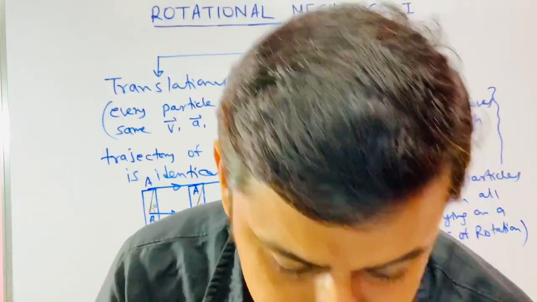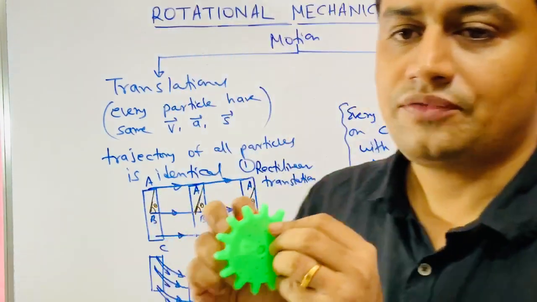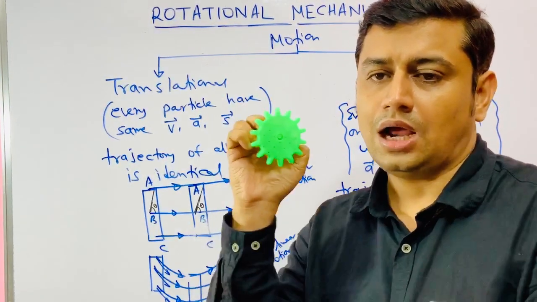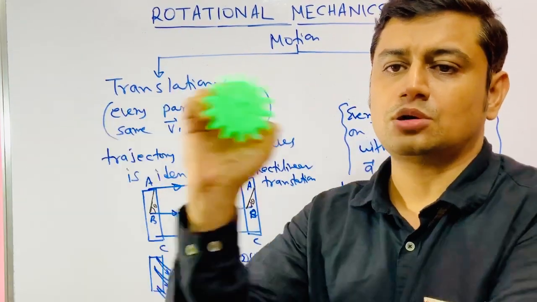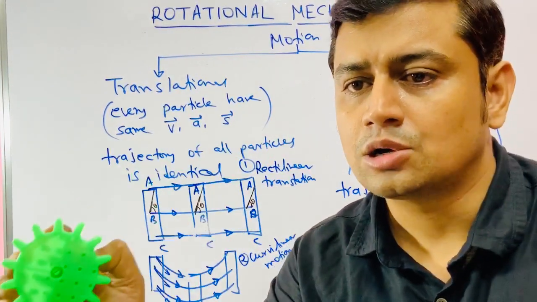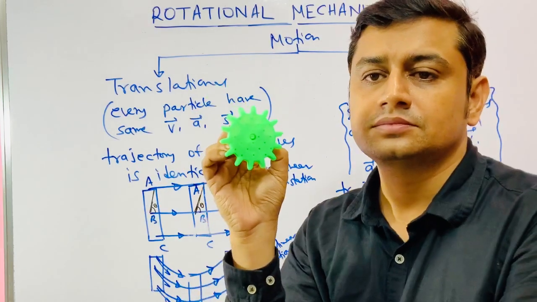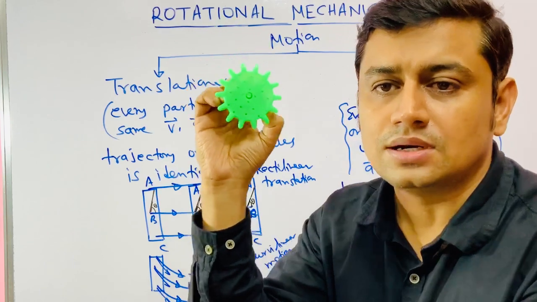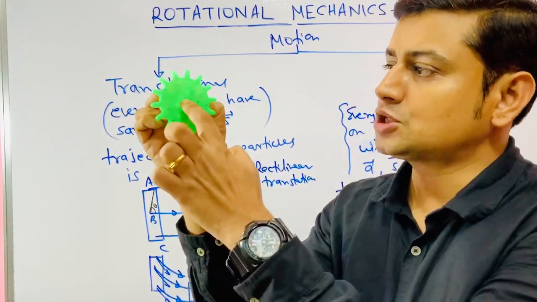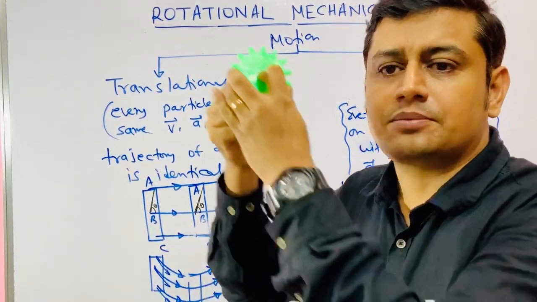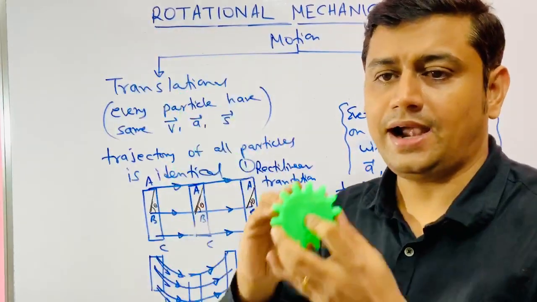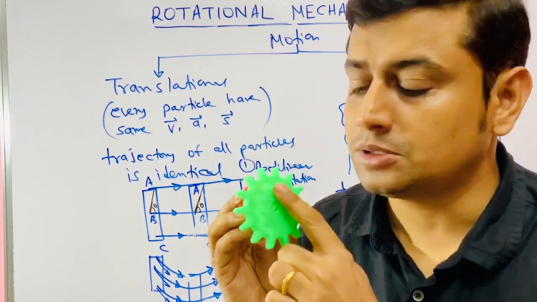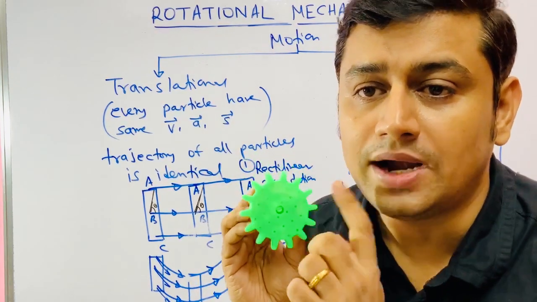You can see, if I take this like this, I hold it and I move it. I move my hand. My hand is in rotation, but this is not. Because my hand is fixed with some kind of motor and my hand is rotating, but this would remain as it is. My entire hand would rotate, but this would not. So this is not a rigid body. This has to be replaced by a point mass.